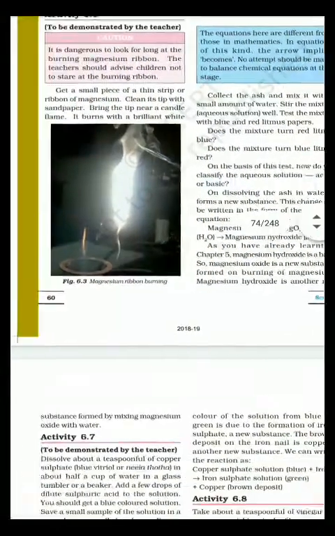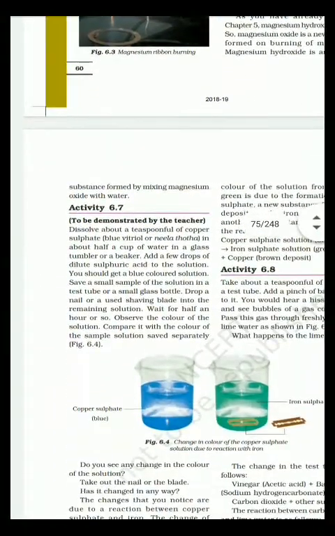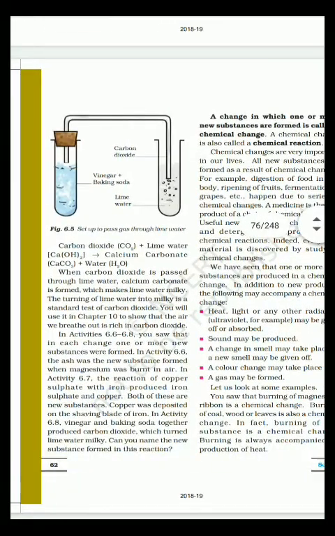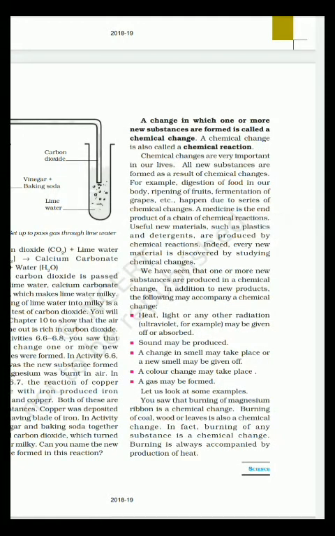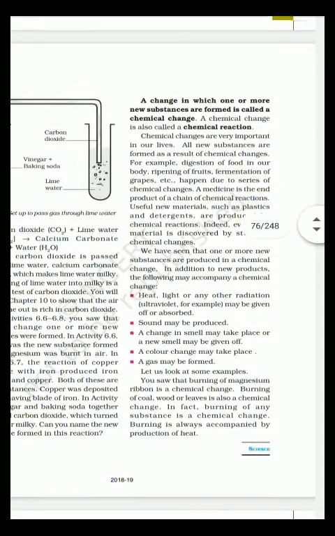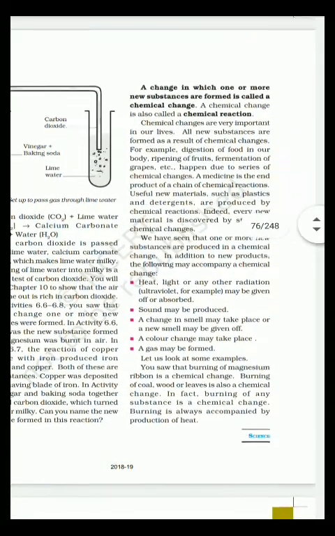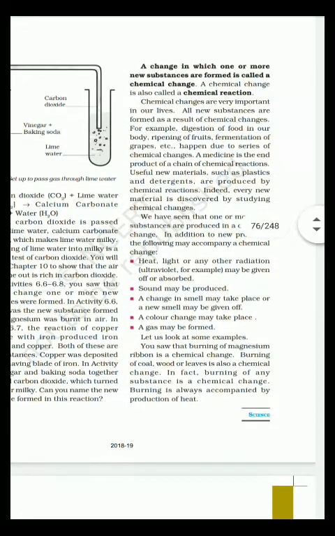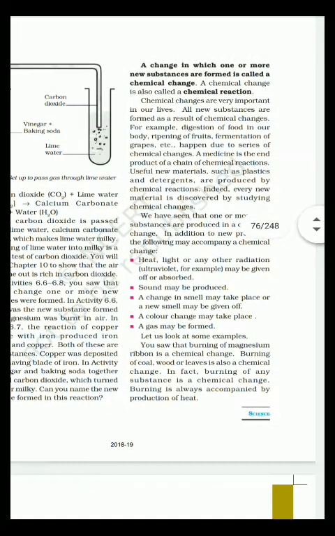Alright. Now, activity 6.7, we are skipping that. And let's see the chemical reaction. A change in which one or more new substances are formed is called a chemical change. A chemical change is also called a chemical reaction.